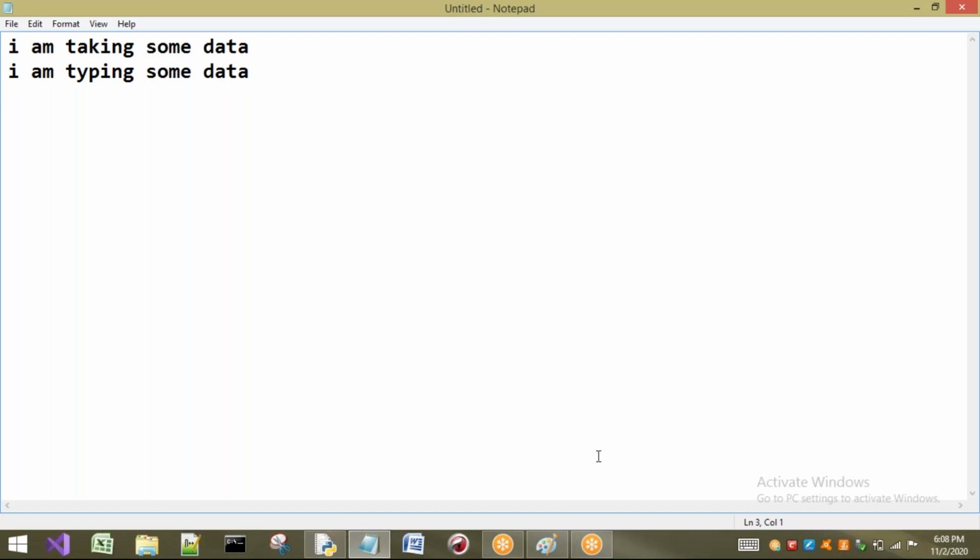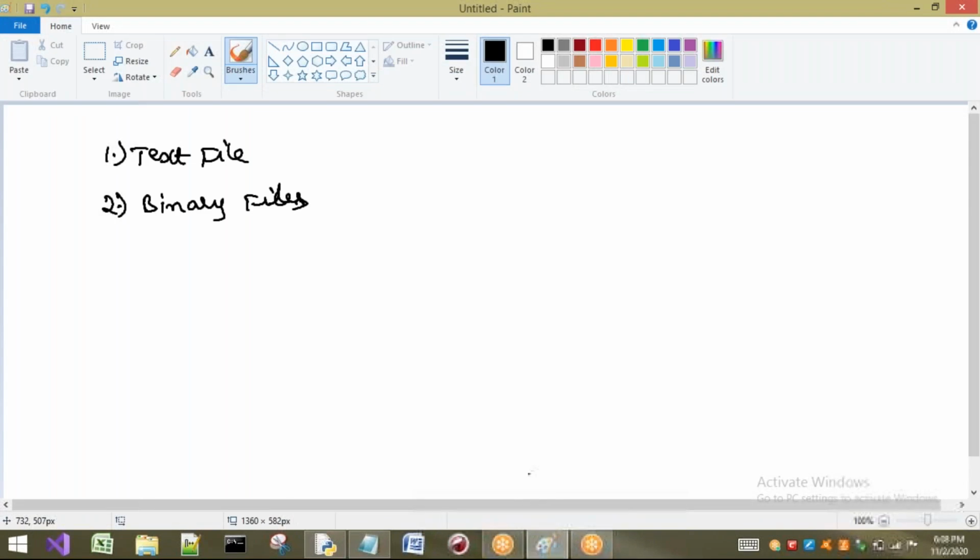Next, let us see about binary files. What is meant by binary files? In these types of files, we do not have any concept of terminators. In our text file we have slash n for a new line, but in binary files we do not have any separator like slash n. We do not have any terminators for each and every line, and data is stored in the form of machine understandable language, which is nothing but binary language.